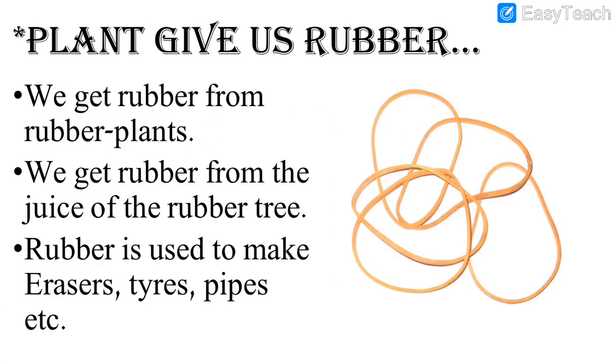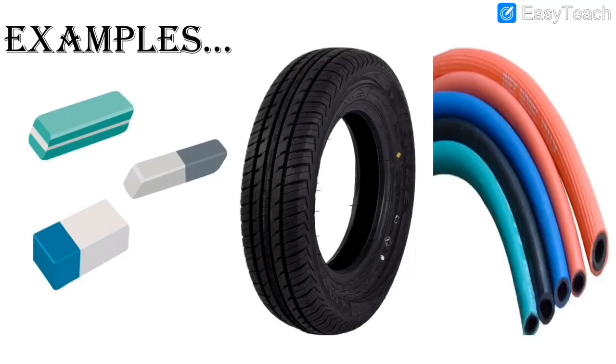Then we had seen plants also give us rubber. See, this is rubber. We get rubber from rubber plants, and rubber is used to make eraser, tires and pipes. See, we had seen the examples of erasers, tires and pipes. These are used for different purposes. This is used for writing and this is used for different vehicles. Even pipe has different uses in our house. So these are all the things we get from plants.